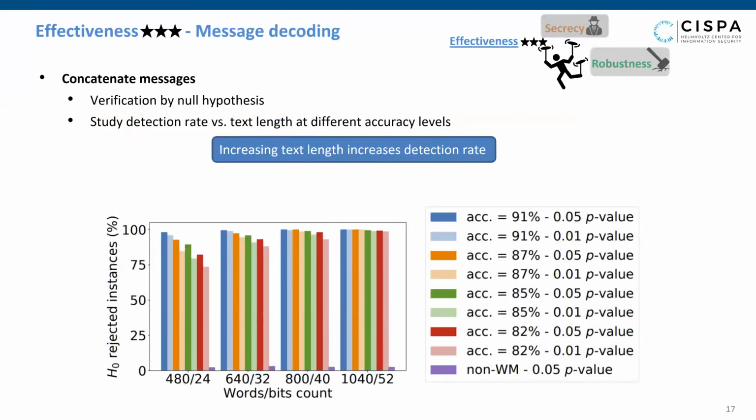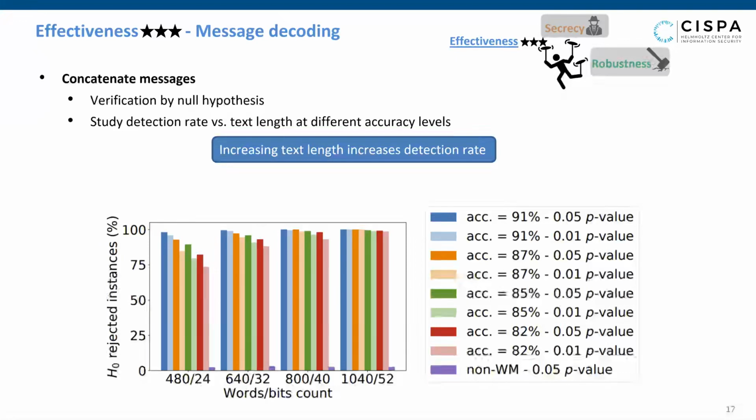As previously mentioned, the verification is done on an article-level input by null hypothesis testing. The watermark is detected or verified if the p-value is less than a threshold. We evaluate the watermarking detection rate and its relationship with text length. We perform this analysis for different operating points of accuracy and at two significance levels. Increasing the text length increases the watermark detection rate even when using lower accuracy operating points.